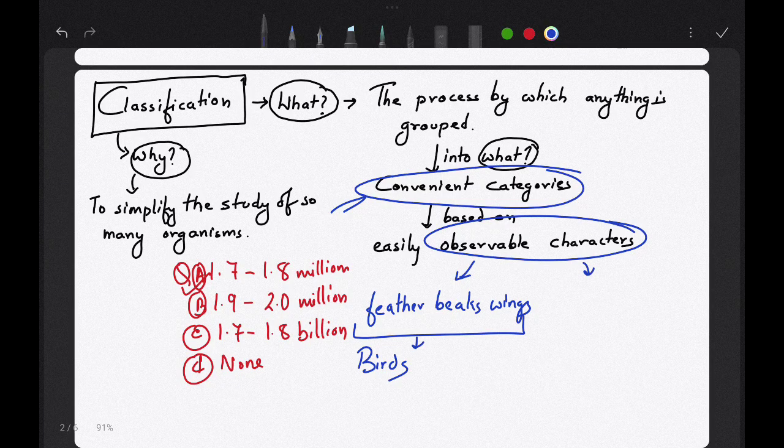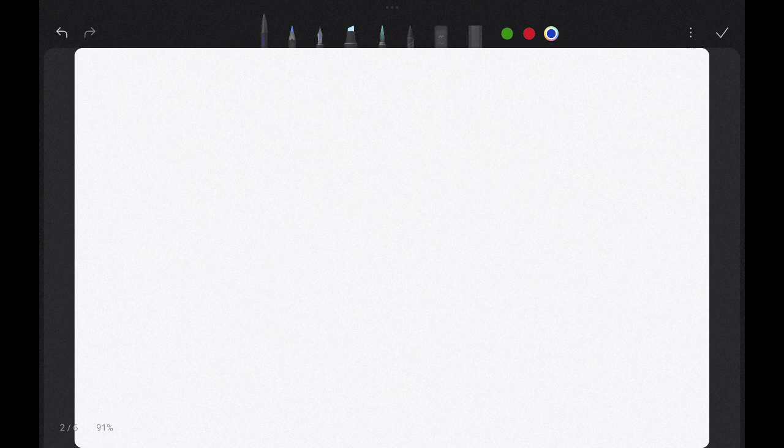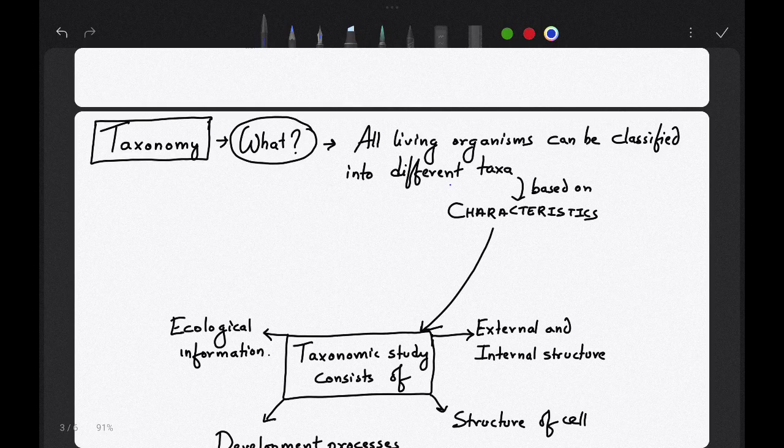If I say identify the plant which has spines, lives in desert and is thick, you will say, sir, this is cactus. Okay, so you have identified them mainly based on the observable characters. So why do we classify? As I have already told, to simplify the study of so many organisms. Clear? I hope it is clear.